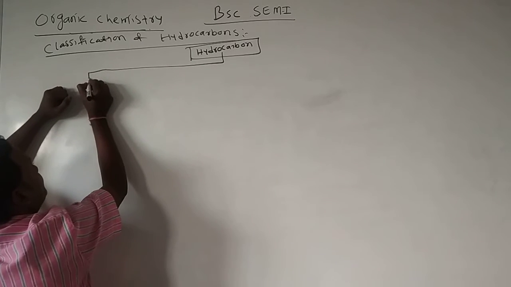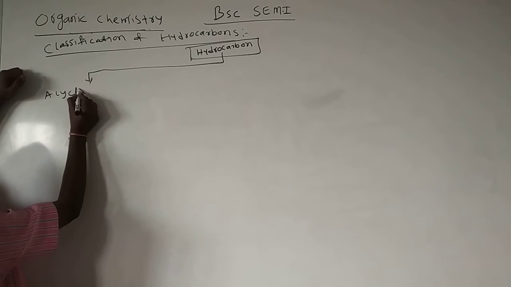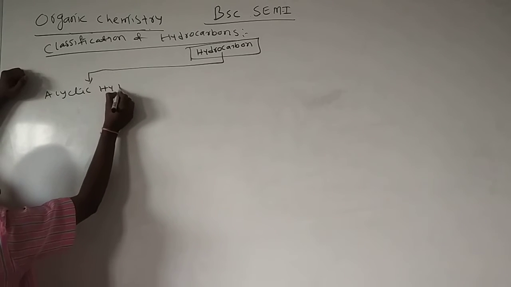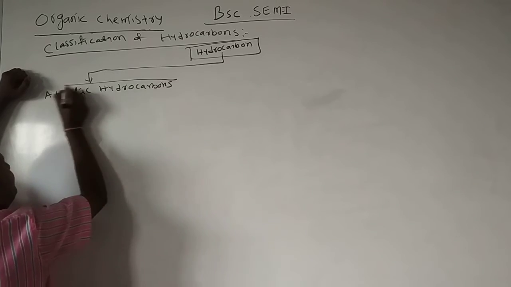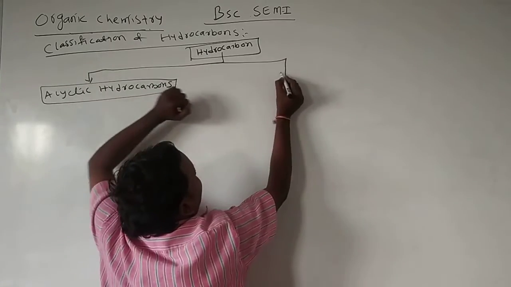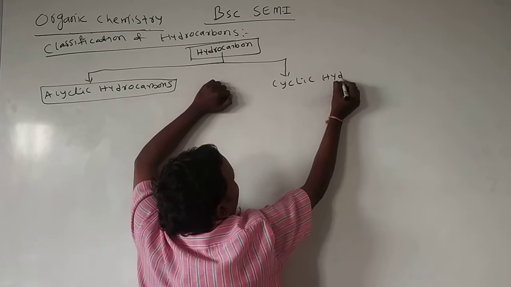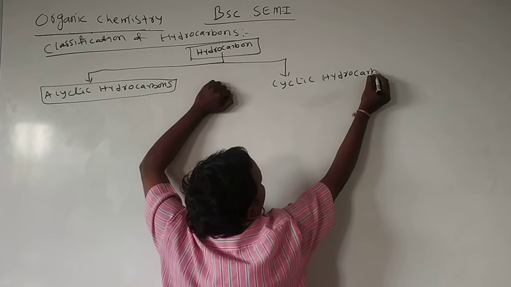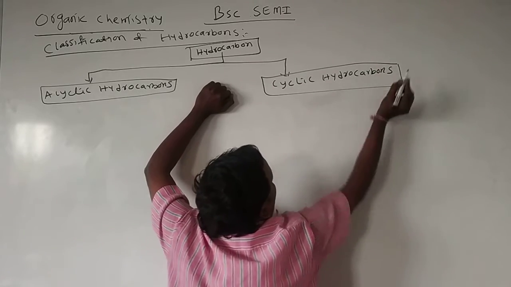The first one, acyclic hydrocarbons. And the second one is cyclic hydrocarbons.